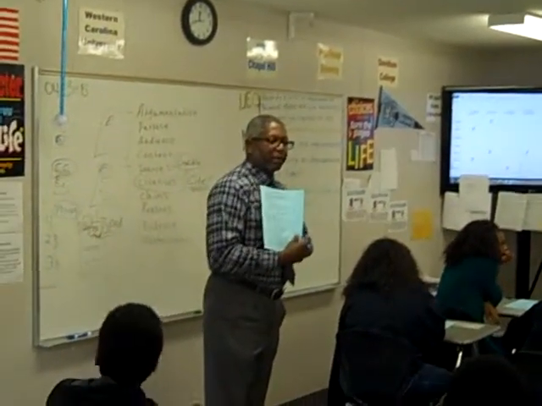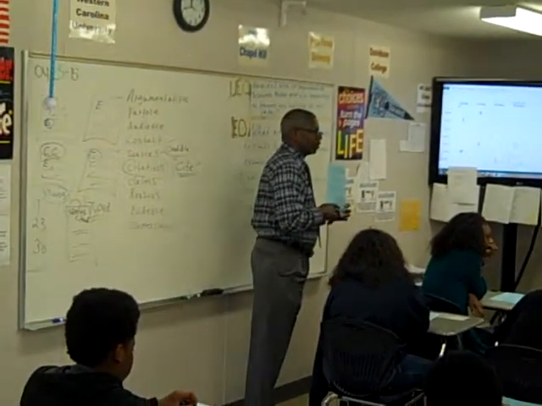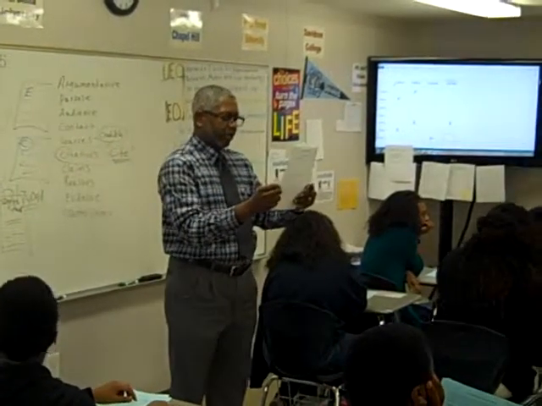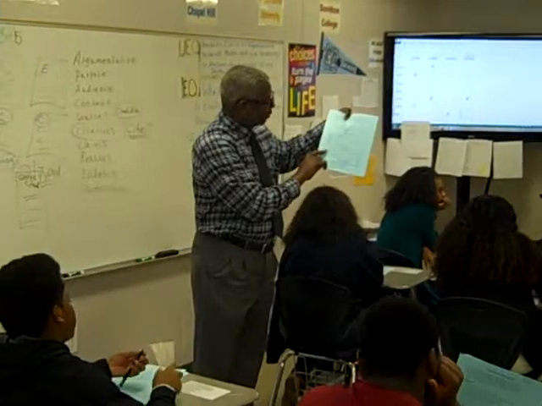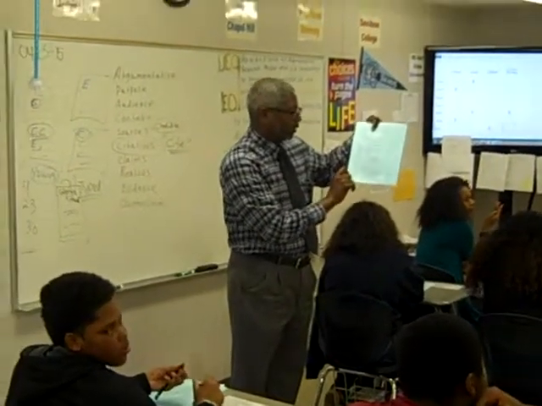How long is this paper going to be? 2 to 3 pages. Okay? So let's make sure we have it in order. The writing process, again, we've got the 5 steps. Pre-writing, drafting, revising, editing, and publishing.